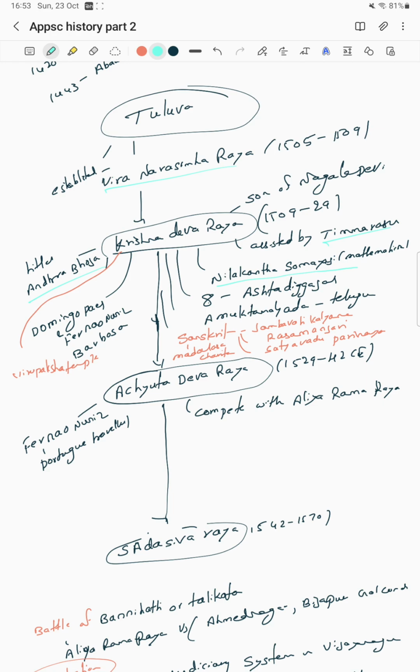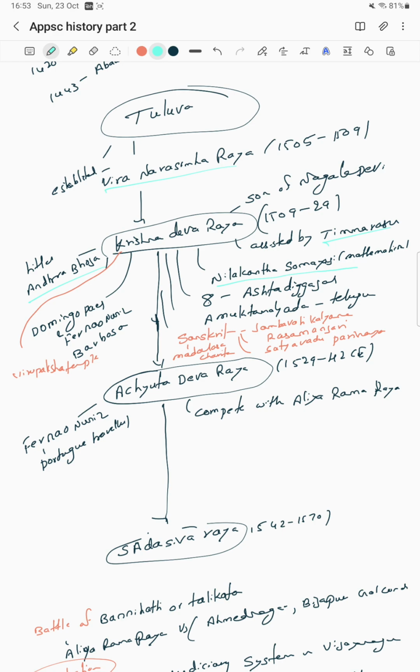And then another king, Achyuta Devaraya, who had to compete with Aliya Ramaraya. Aliya Ramaraya becomes the last ruler of the Vijayanagara Empire. The Portuguese traveler Fernao Nunes came during the time of Krishna Devaraya. He settled here, and he is also a contemporary of Achyuta Devaraya. Okay.